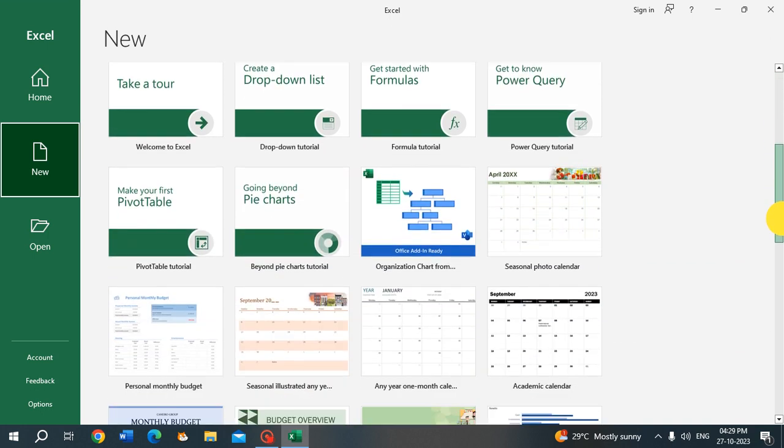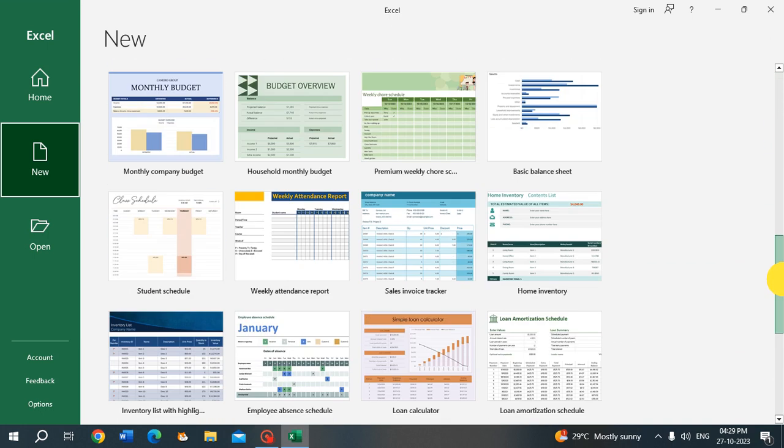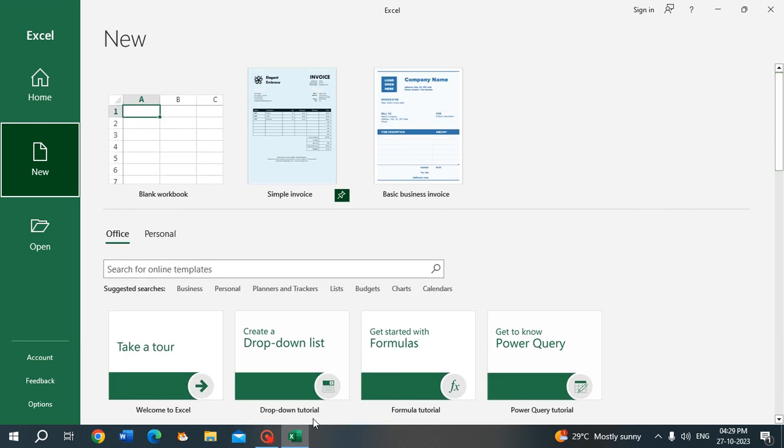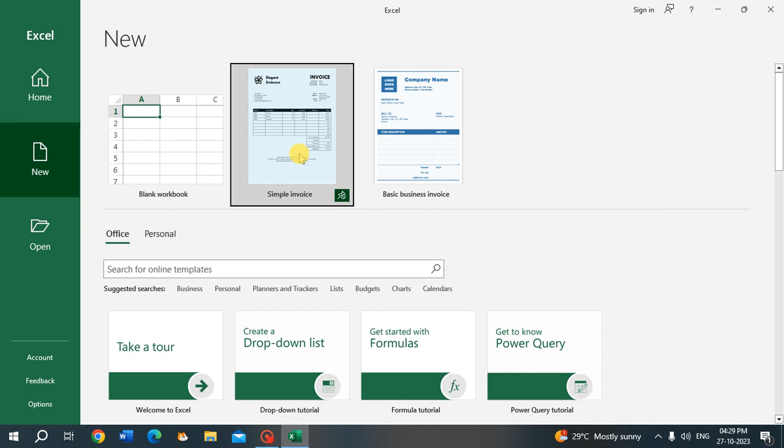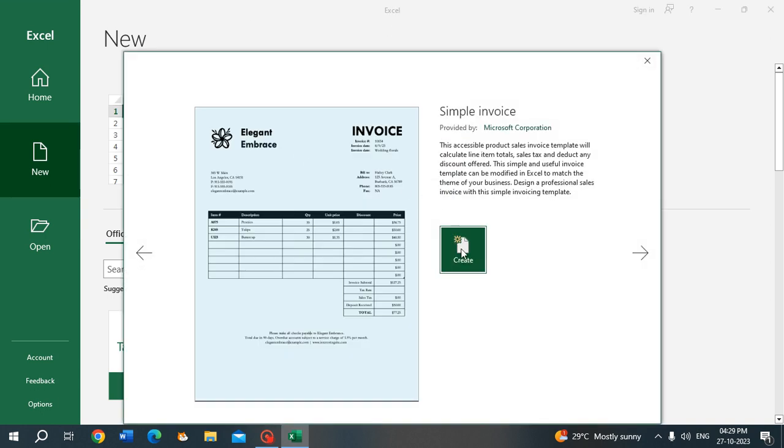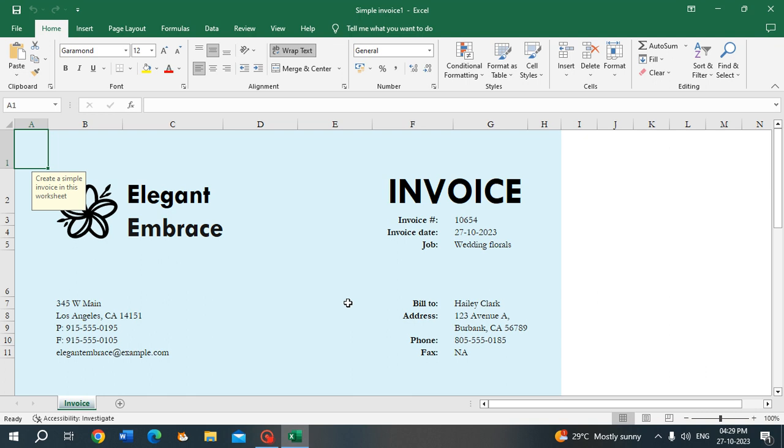So there are many templates over there. You can go for any one of those. I'm going for simple invoice. Click on create. So this is the simple invoice. You can make any modifications.